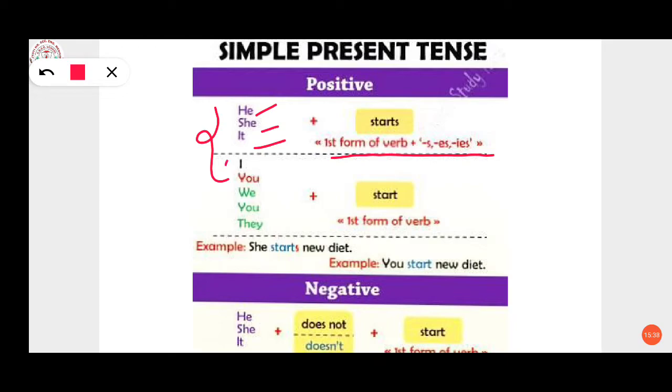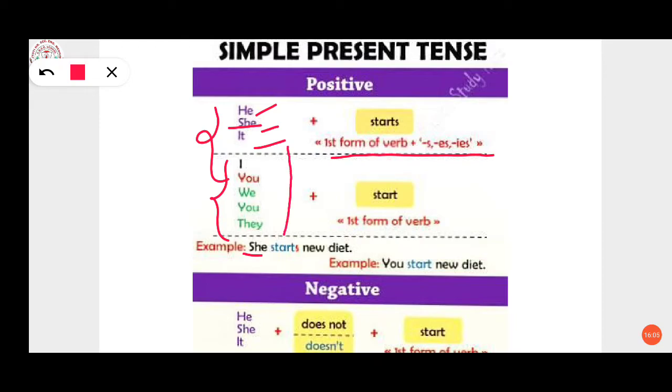Now in the second one, I, you, we, they, if you are using these, what do you have to use? First form of verb without using any s or es or ies. For example, here we have taken she: she starts new diet.